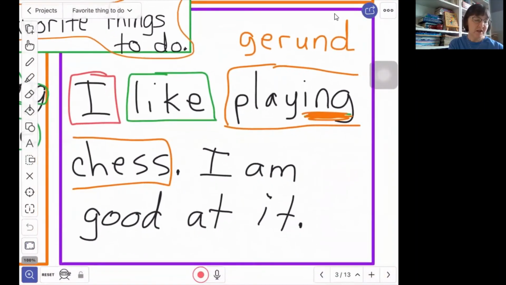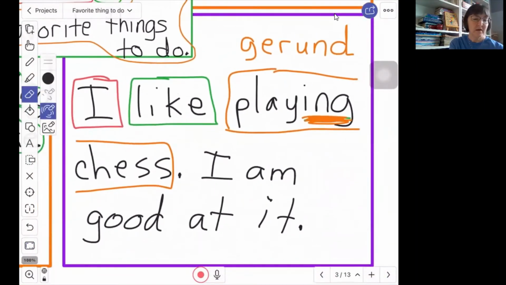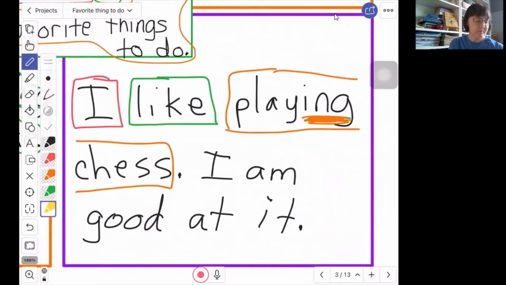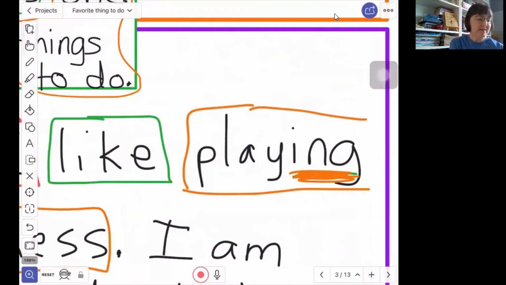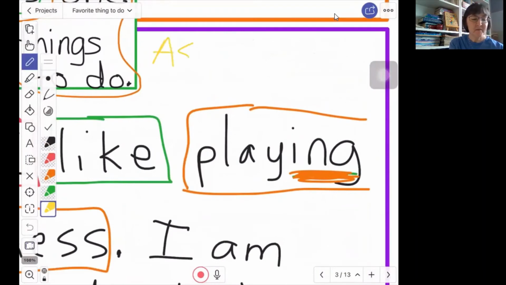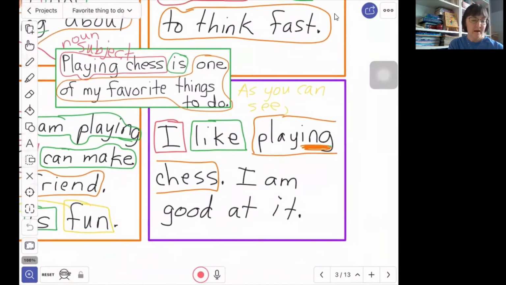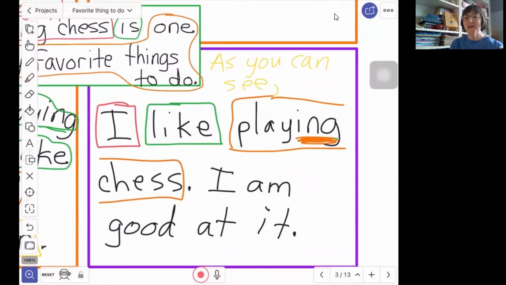For the conclusion, one transition word or phrase that I like to use is as you can see, comma. As you can see, I like playing chess.